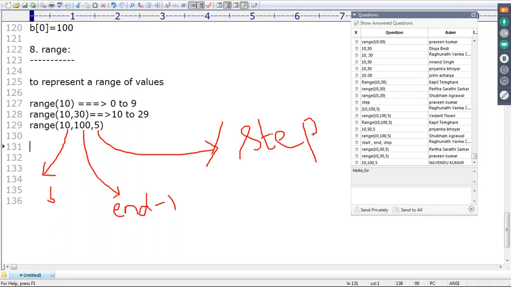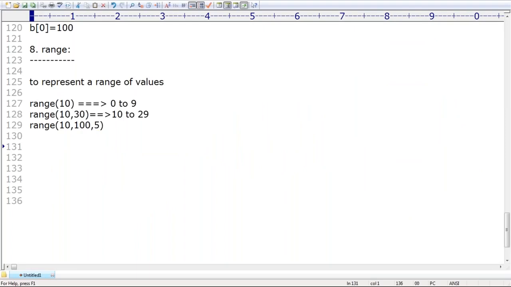Sir, how many steps do you want to jump? Just like if you want to go to the terrace, you use steps. Some people go step by step, one step at a time. Some people are very energetic and jump 2 steps at a time, and some can jump 4 steps at a time. How many steps you want to jump? Then automatically we should go for the step. Why the word step? Are you able to understand?